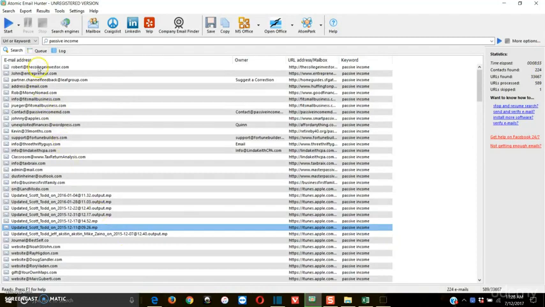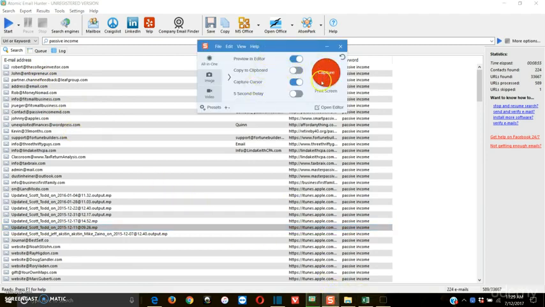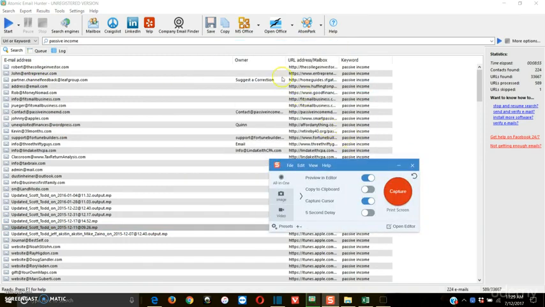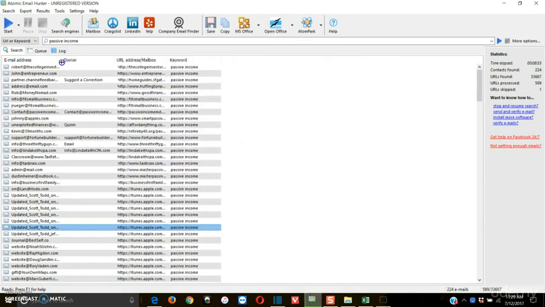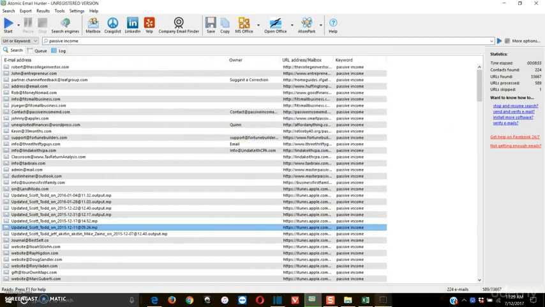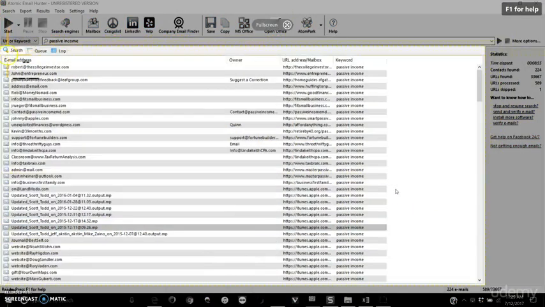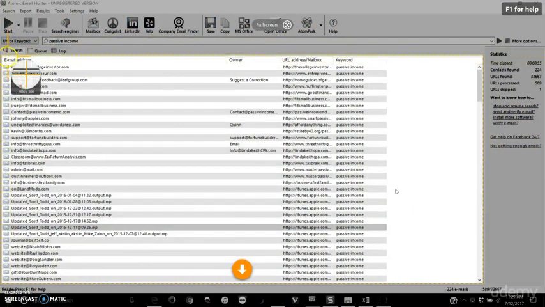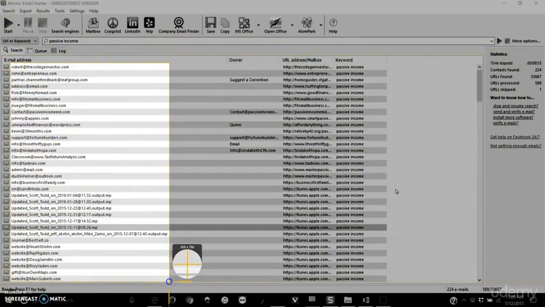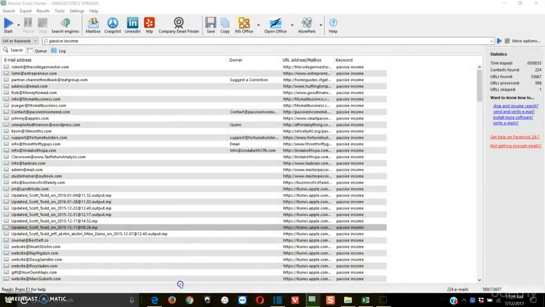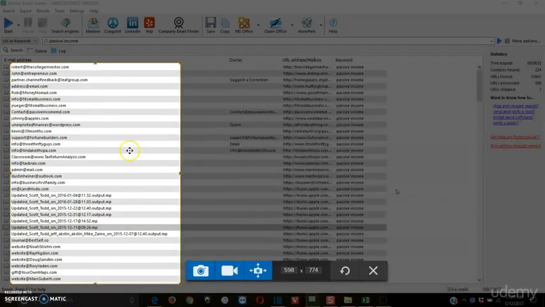You can do whatever you want, but the best way that I found is to use this software right here, and this is the screen capture. So what I'll do is I'll pull this over here completely, because it will be all the way over here. Then I'll literally go through Snagit, and I'll hit capture. And then you'll see this little screen pops up. And what I do is I go right here, and I draw a box around these. And I come all the way down here to the bottom one, and I go out here. And then you'll see this pops up. And then it's going to capture this in a picture, but we don't want a picture,